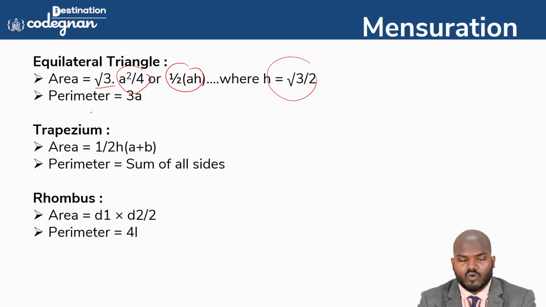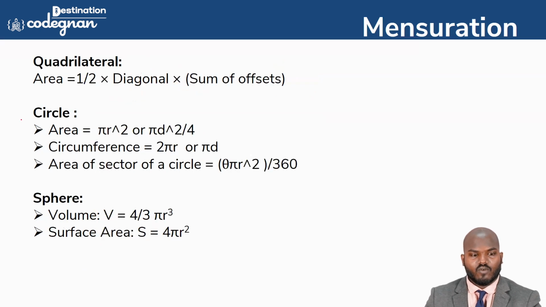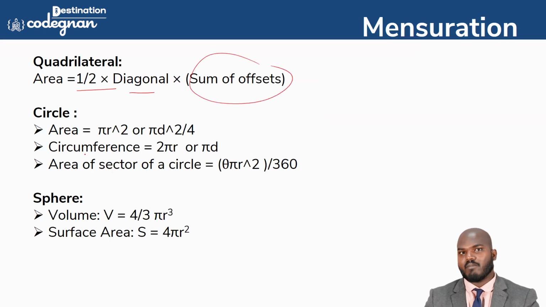And trapezium, we know, the area is 1 by 2 times height times (A plus B), and the perimeter is the sum of all the sides. This is the rhombus area, that is D1 times D2 by 2, and the perimeter is equal to 4L. And quadrilateral means 1 by 2 times the diagonal times the sum of offsets, we can say here. Circle, very basic, very, very basic, guys.